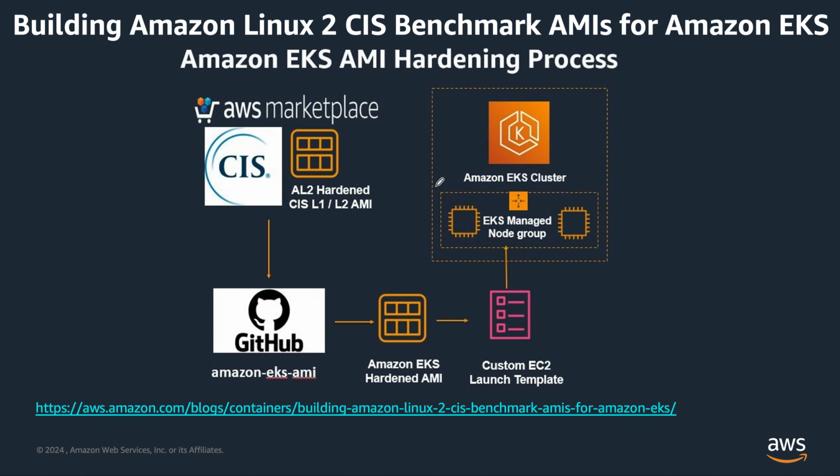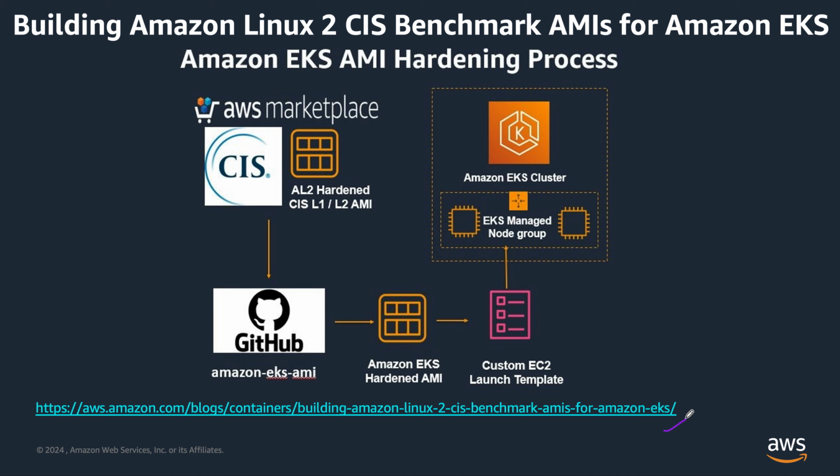Now, let's say your customer needs to harden the EKS AMI for the CIS AL2 benchmark for security and compliance. They can use the solution proposed in this article. Again, you will be able to find the blog here. There are two ways to build an EKS AL2 AMI for the CIS AL2 benchmark. Number one, we can take the solution from the marketplace and add the EKS components, right? This is the same approach used in this blog.